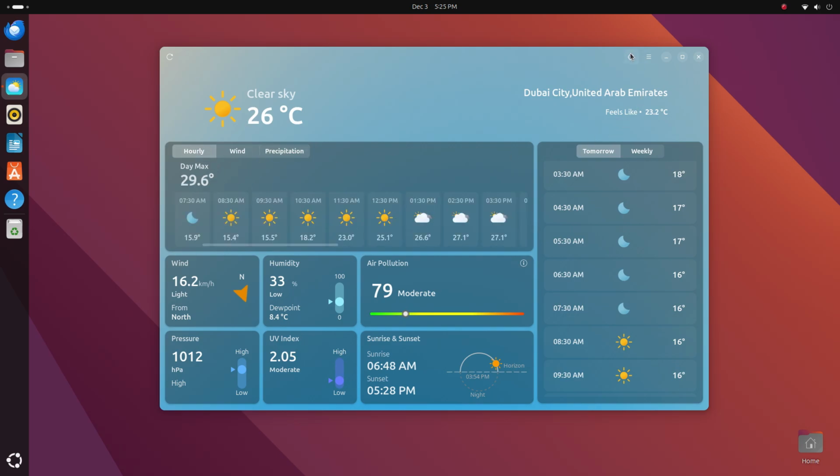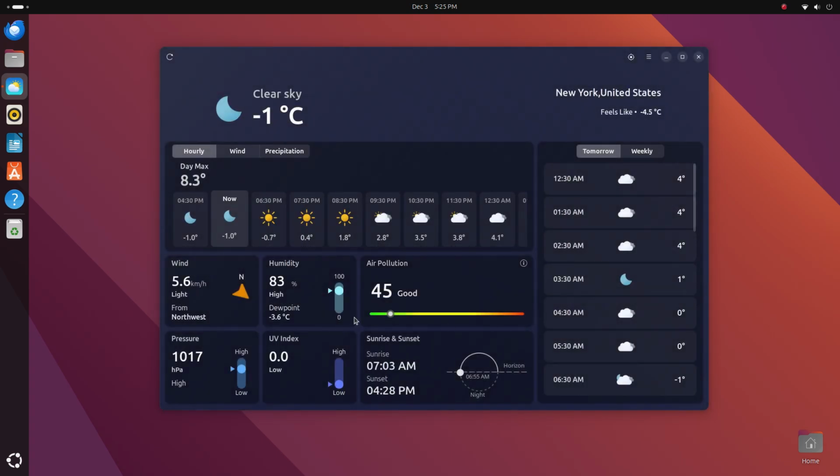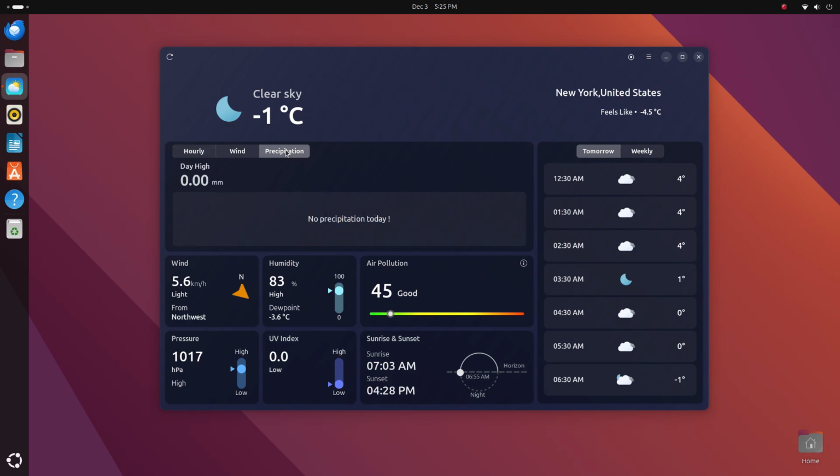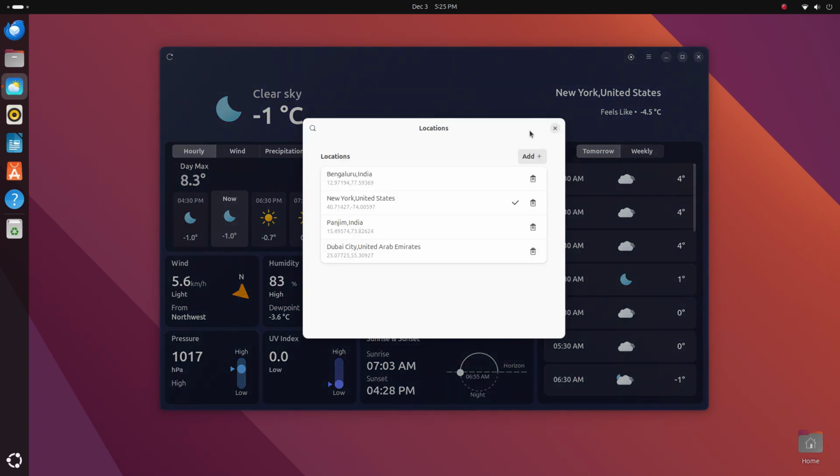Then we also get the air pollution section, which tells you the AQI of the city and a label telling you what that means. This is fantastic. We also get a UV index that tells you about sunlight exposure and sunrise and sunset timer. The thing about Mousam is you get a complete overview of how the day is going to be weather-wise. No other app provides such in-depth data, and you have to appreciate how it doesn't overwhelm you.